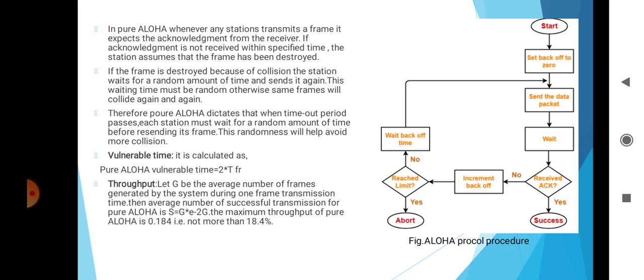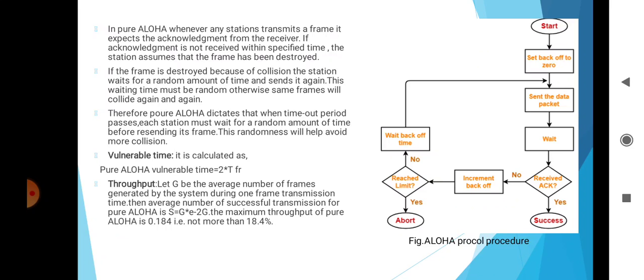In pure Aloha, whenever any station transmits a frame, it expects an acknowledgement from the receiver. If the acknowledgement is not received within a specified time, the station assumes that the frame or acknowledgement has been destroyed. If the frame is destroyed because of collision, the station waits for a random amount of time and sends it again.